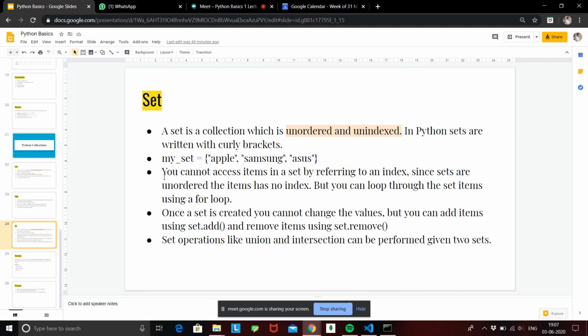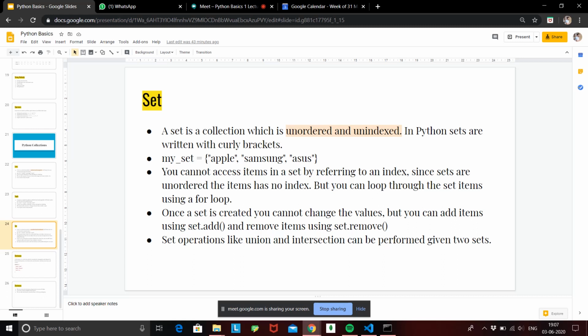The next thing you need to know about sets is that you cannot access the items in a set by referring to an index, because we have declared it is unordered and unindexed. Since sets are unordered, the items have no index. But you can loop through the set items using a for loop. You cannot index one single item, but you can retrieve all the items at once using a for loop. We'll see for loops in the next lectures, but just remember that you cannot access a set using indexes because indexes are not present inside a set.